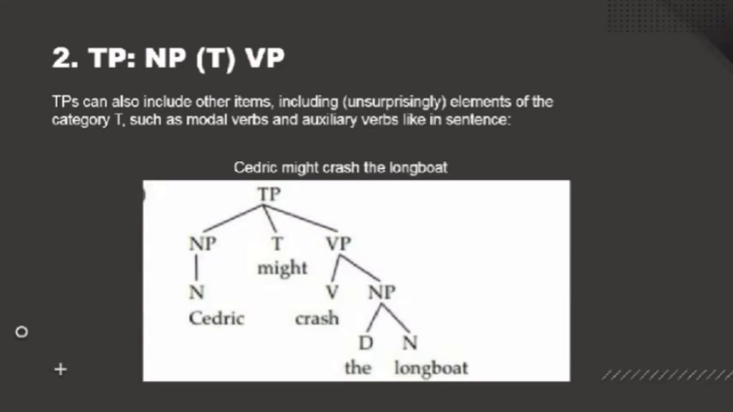Next, second is tense phrase consists of noun phrase, tense, and verb phrase. Tense phrase can also include other items, including unsurprisingly elements of the category tense, such as modal verb and auxiliary verb, like in the sentence, Cedric might crash the longboat. Here we can look at the diagram. Tense phrase consists of noun phrase, tense, and verb phrase.